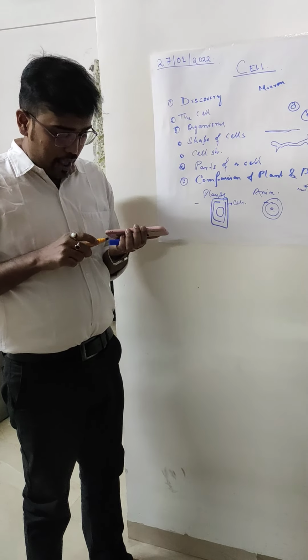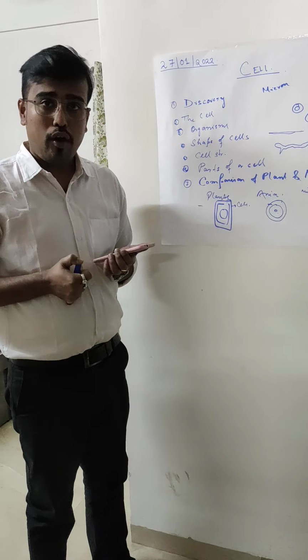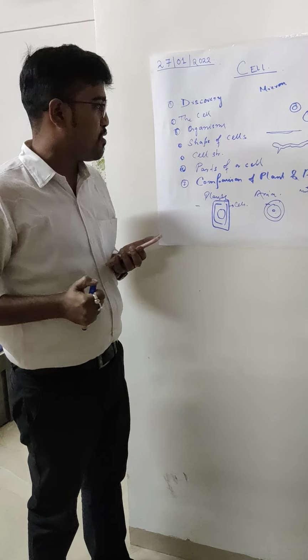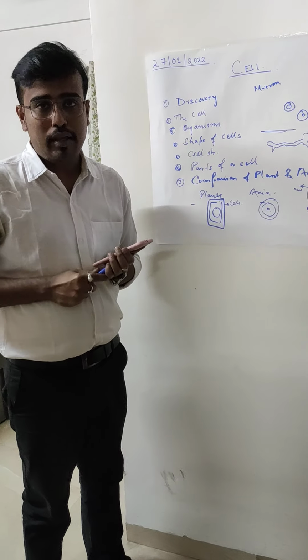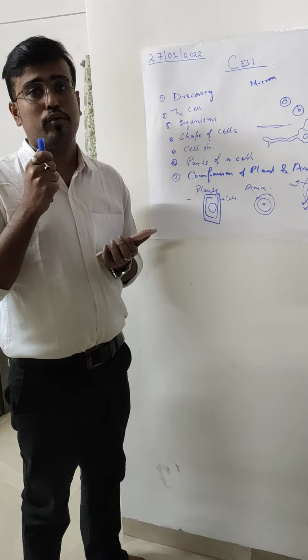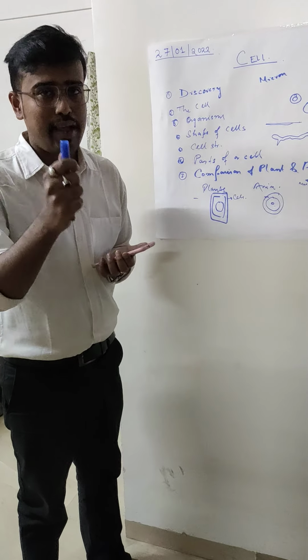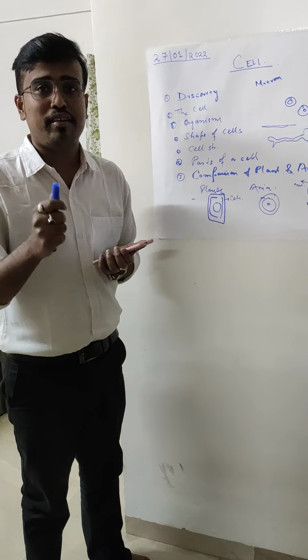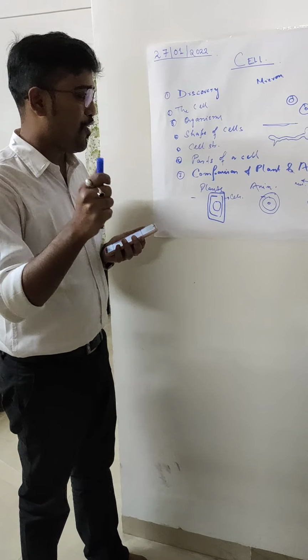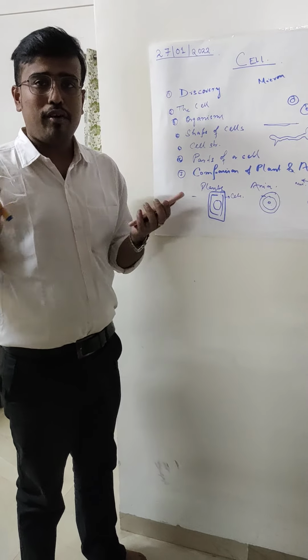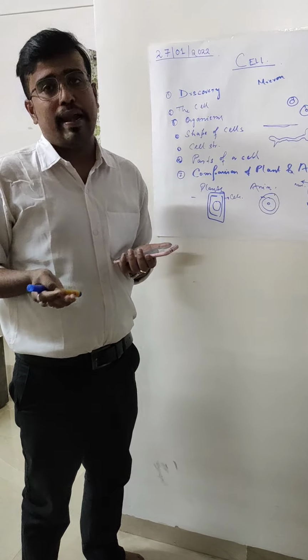So now, as I come out of the cell, we all will come out of the cell. Now it is very interesting. So we have come out of the home. Now we have studied about the bricks, we have studied about the doors. So what is the door? Door is the cytoplasm. What is the brain center? Brain center is your kitchen where you make the food, or it is the nucleus. So we have also seen what is the difference between plant and animal cells.